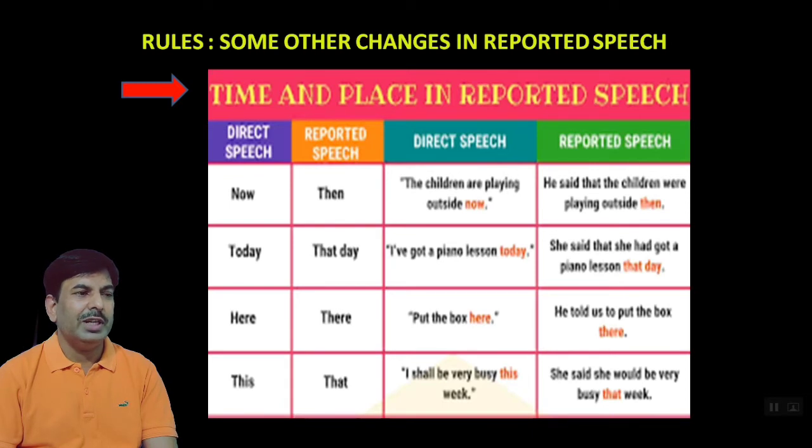Another example is given, I have got a piano lesson today. She said that she had got a piano lesson that day. Put that box here. This is an imperative sentence. He told us to put the box there. Now here has been changed into there. I shall be very busy this week. She said that she would be very busy that week. So here this has been changed into that.